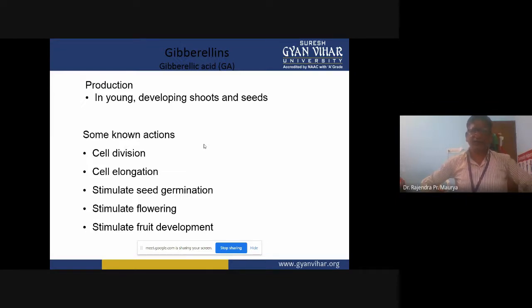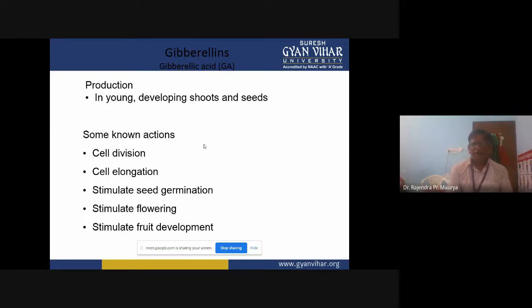Number one, cell division and cell elongation. Gibberellins multiply the cells and are also very important for cell elongation. When we want to increase the height of plants, if we spray gibberellic acid, that will increase the height of the plant. That is due to cell elongation. If we spray gibberellic acids, due to cell elongation, the internodal length will increase. That is the main symptom of that.